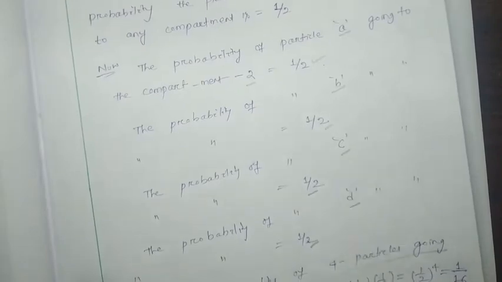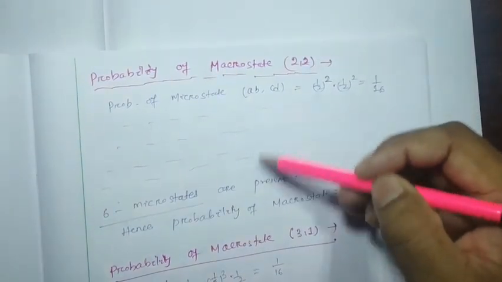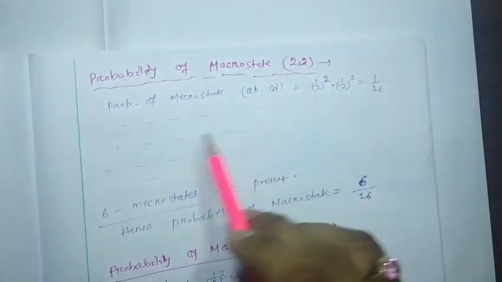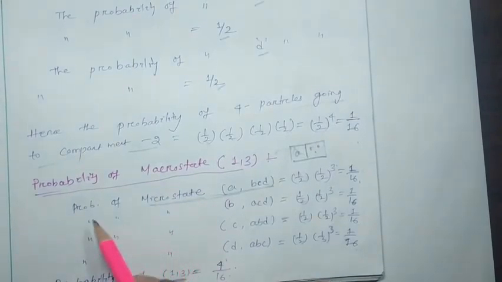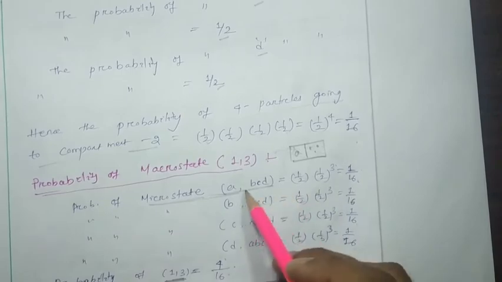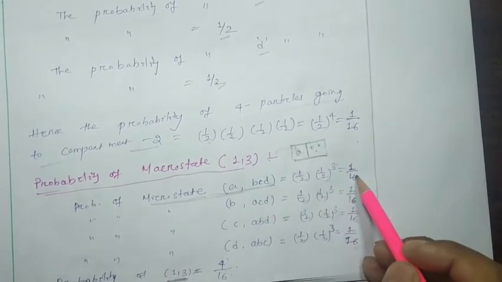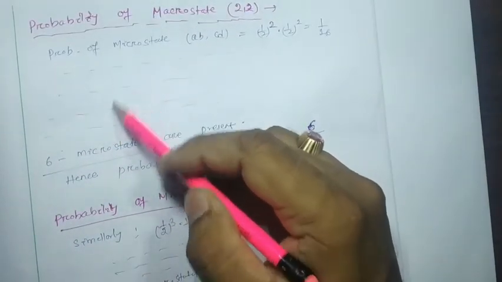Okay, likewise we calculate the probability of macrostate 2 2. You just write down in the same language I have given with the dotted line. Probability of microstate AB, CD equal to like this, like that. Pause the video and write down. Here I have written the first line, the other lines you have to write.